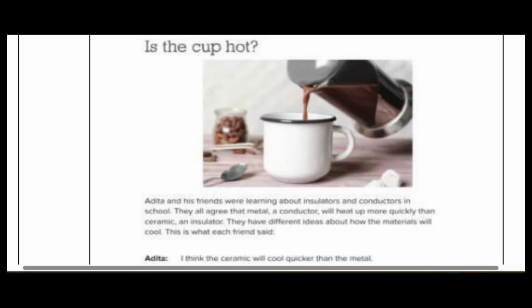The question is about which will cool faster, a metallic cup or a ceramic cup. The ceramic cup, the one you see in the picture here, is made out of clay and stuff like that. So it is a bad conductor of heat. And the metal is a good conductor of heat.